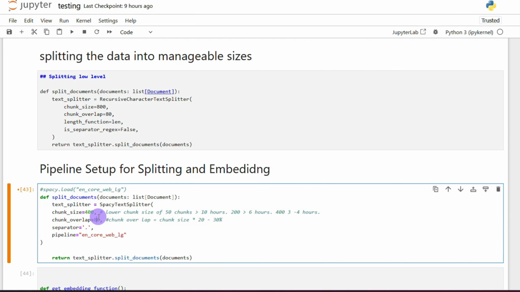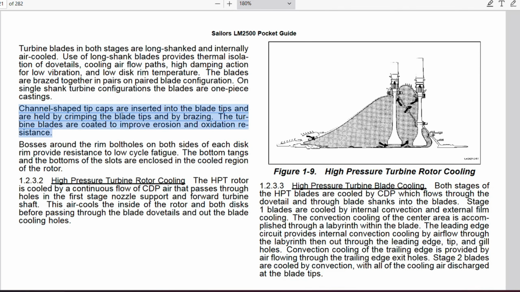The chunk overlap as well, just based on what is recommended, is like 20 or 30% of the chunk size. Chunk overlap just helps maintain context when it goes to the next chunk. It reads back the previous one, to try and maintain the context.